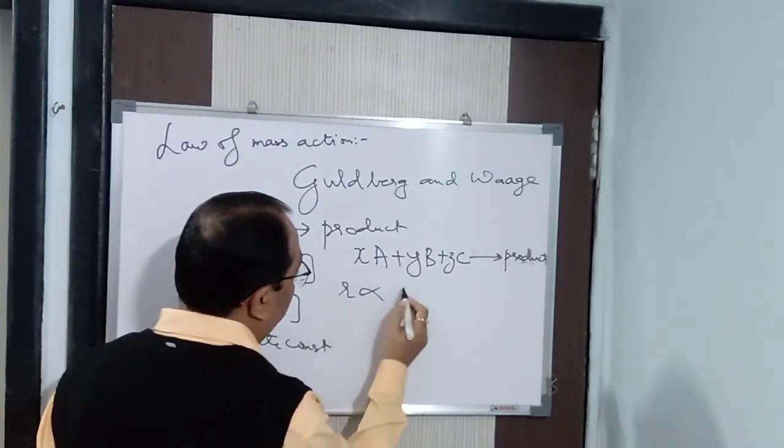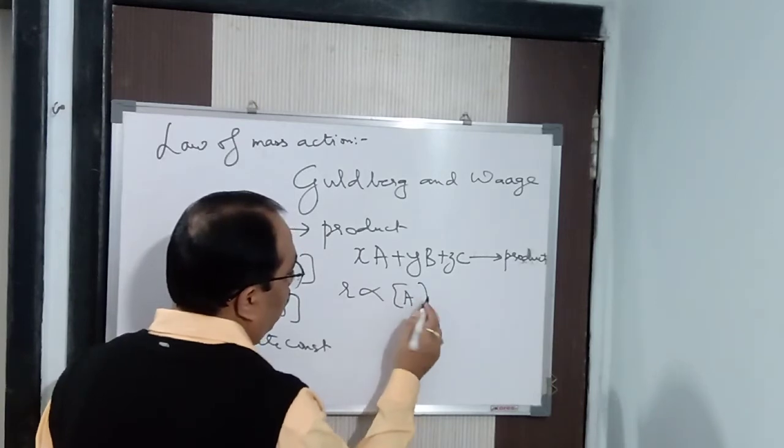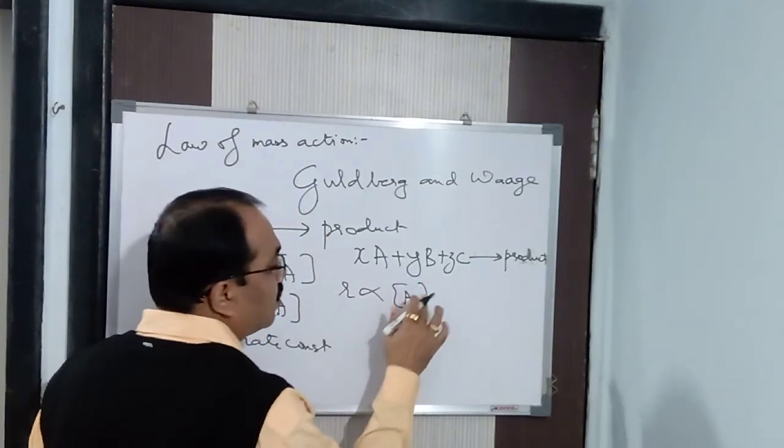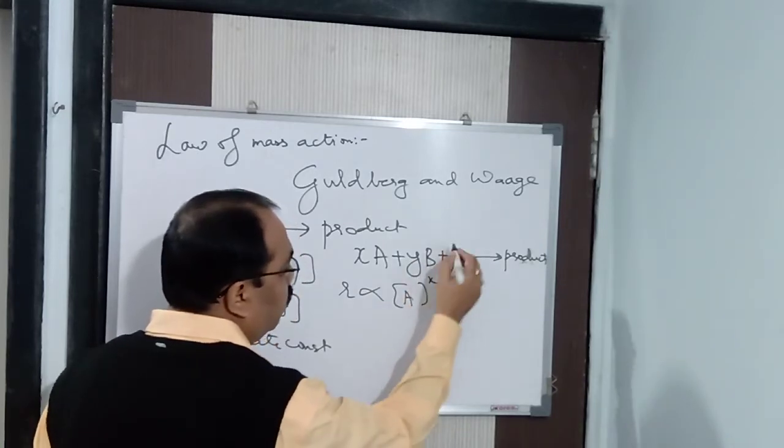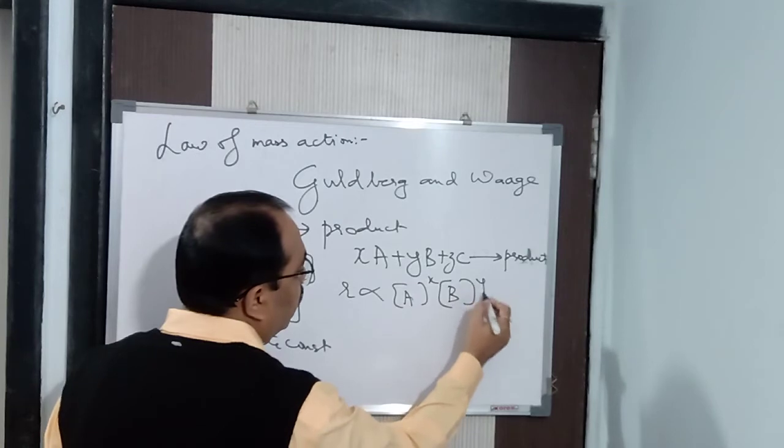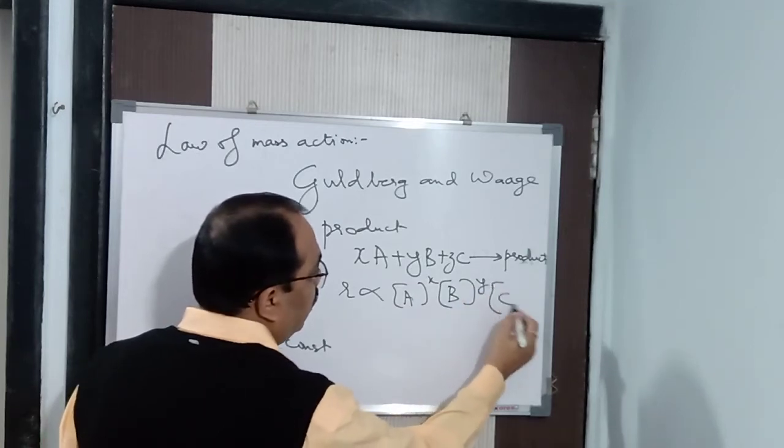So r is directly proportional to A into A, how many times? x times. Instead of that I can write A to the power x. Similarly B into B, how many times? y times, B to the power y. And C, how many times?